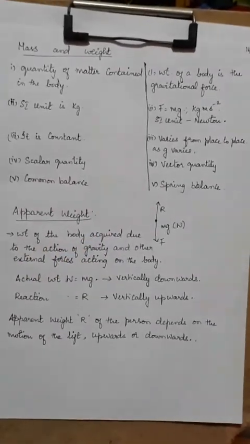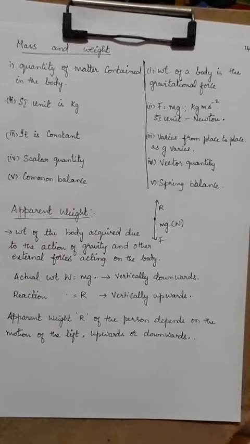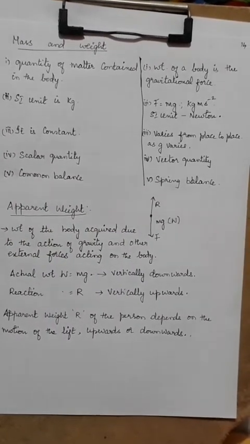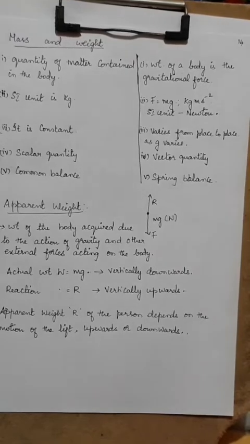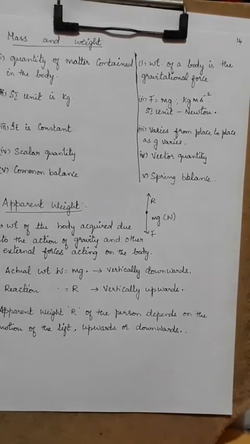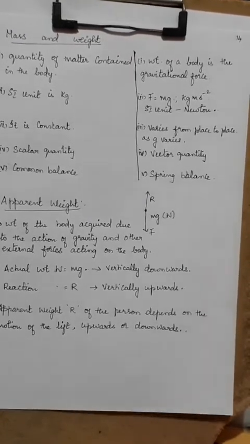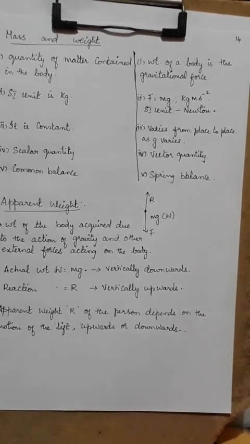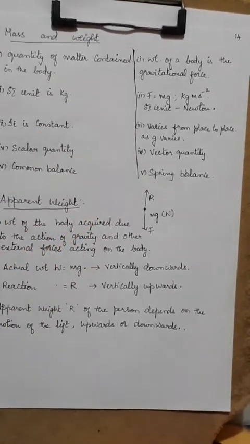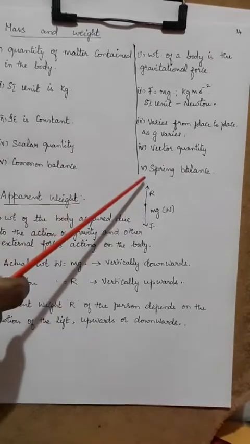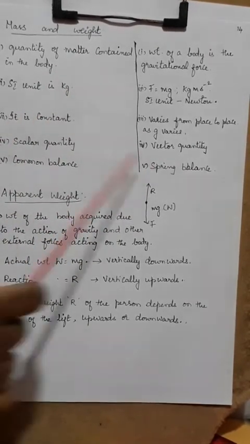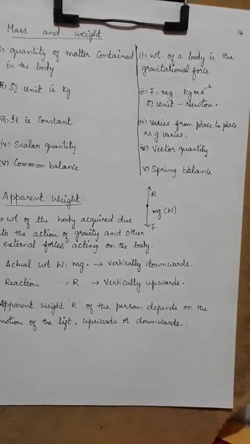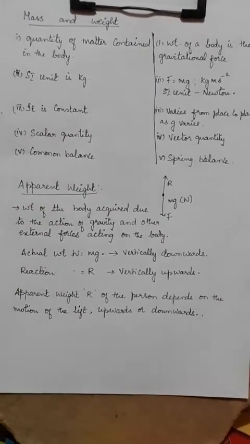But the spring balance, I don't know whether you would have come across it. In a spring balance you have a spring, and when you hang a weight hanger, the spring comes down. Why is it coming down? It is coming down because of the gravitational force. So weight is measured using a spring balance. This is the difference between mass and weight. They both are not the same.